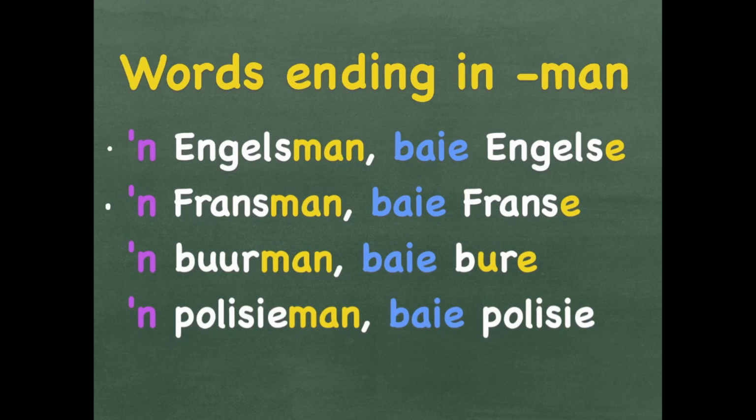Baie Franse. 'n Buurman is a neighbor. Baie bure. 'n Polisieman is a policeman. Baie polisie. Most of these, the man falls away and you add an E at the back. Bure, you have to apply the twin vowel sound rule when putting in plural, and the man falls away.